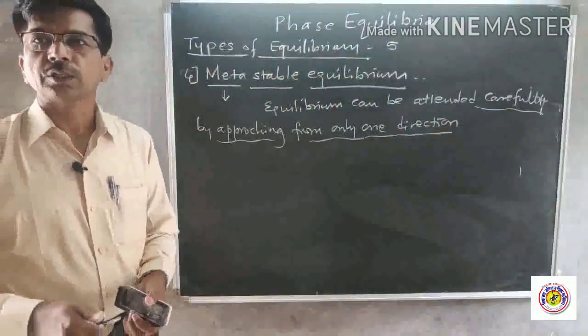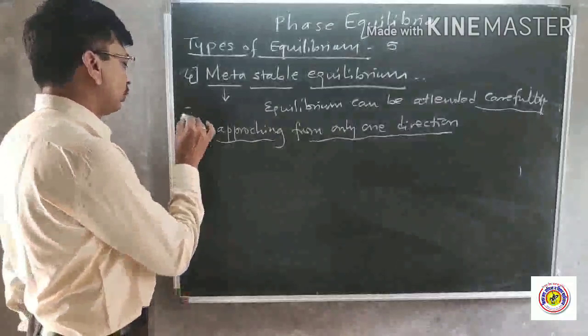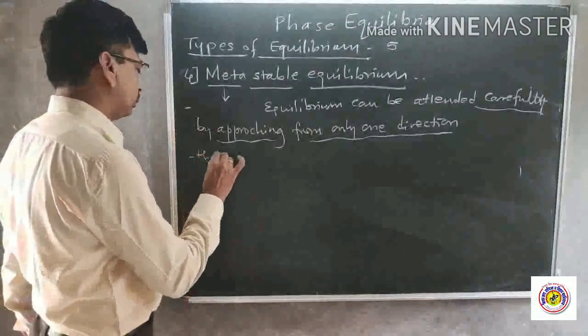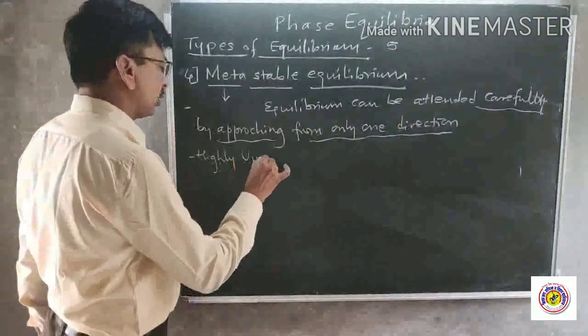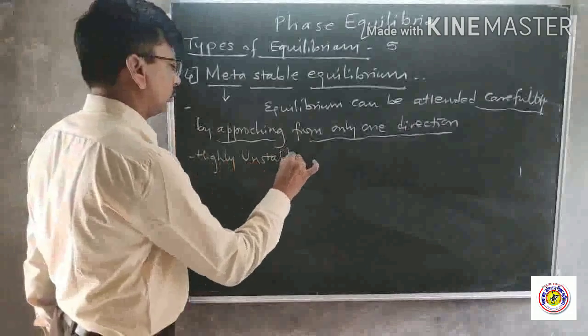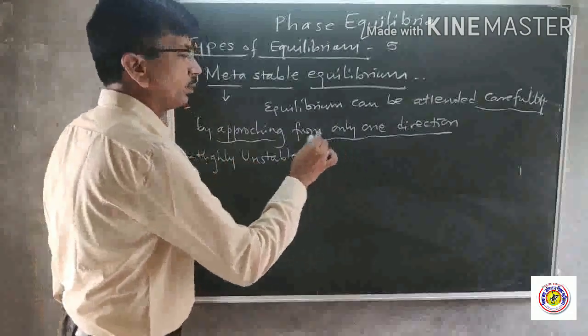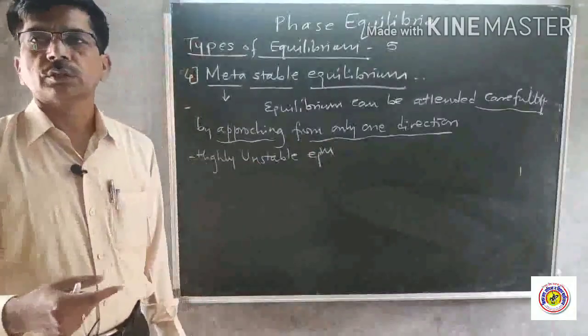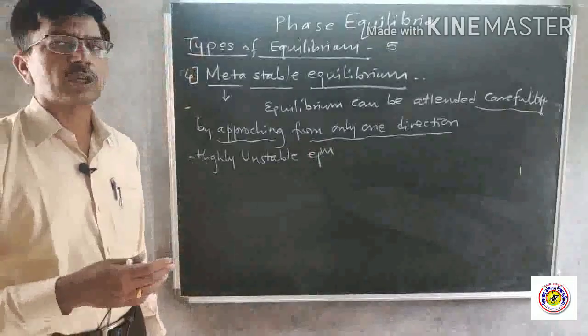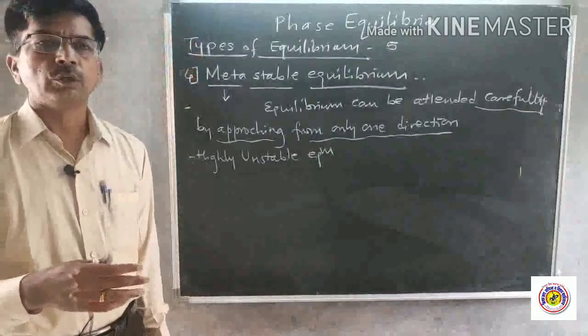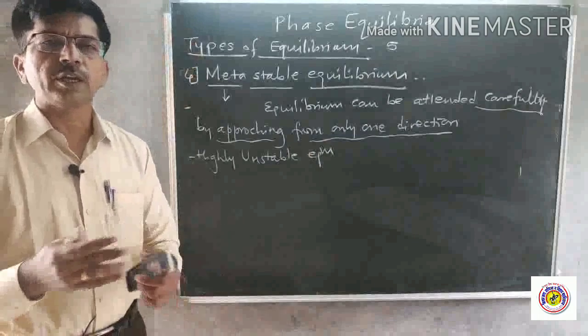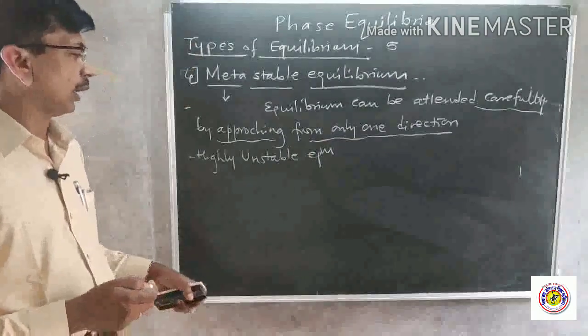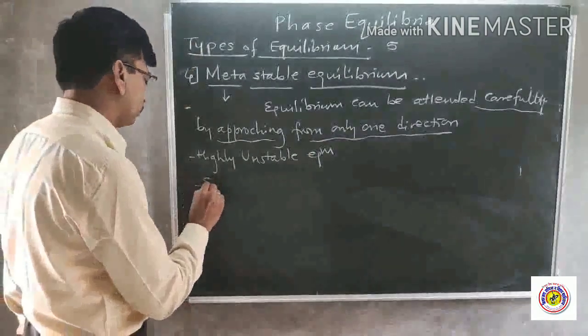Such equilibrium we call a metastable equilibrium. This equilibrium is highly unstable. There is spontaneity in the conversion from this highly unstable equilibrium into the stable equilibrium.